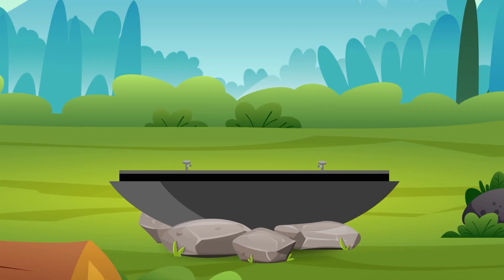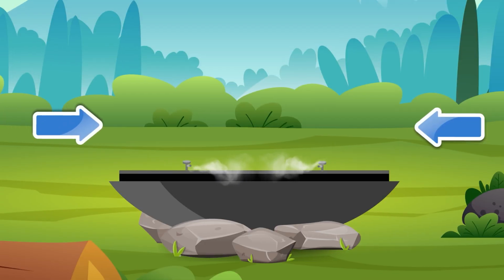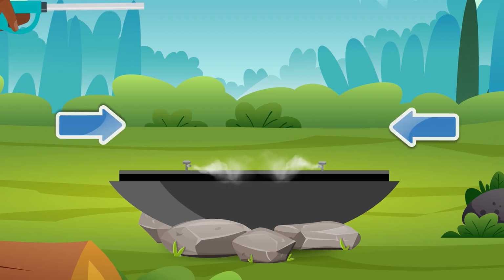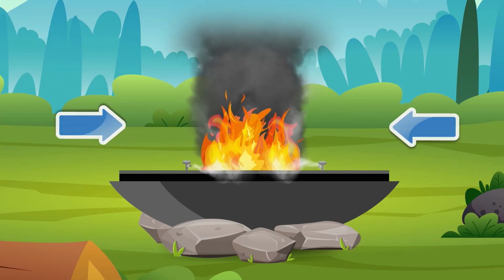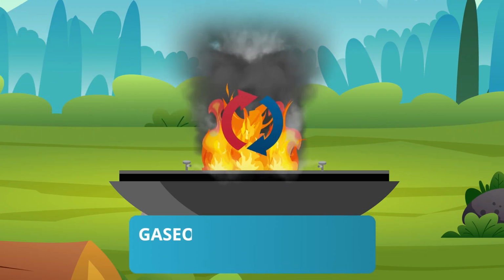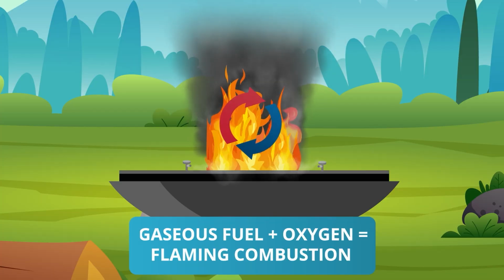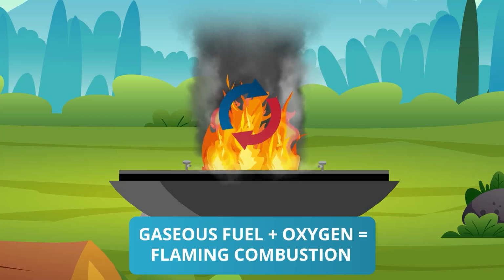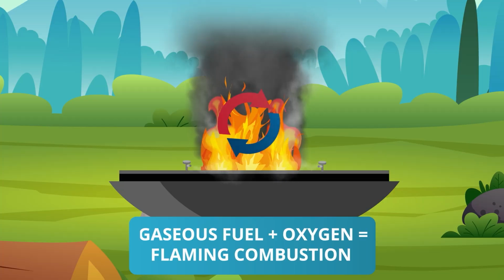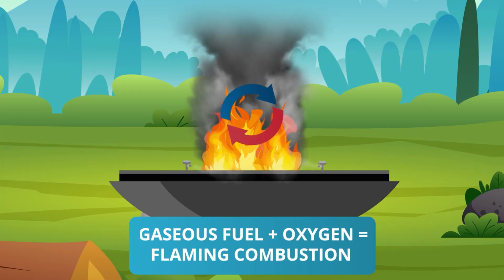Here we see a natural gas fire pit. As we turn the natural gas on, the gas mixes with oxygen in the air and is lit with a lighter, the ignition source. The flaming air-fuel mixture can sustain combustion. Since the gaseous fuel readily mixes with oxygen in the air, no other processes are needed to sustain flaming combustion.